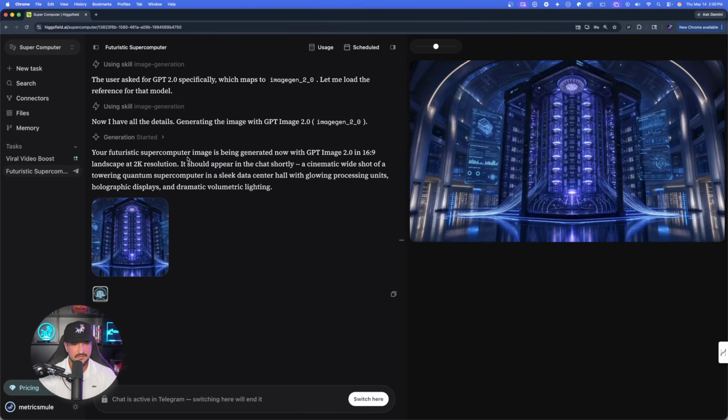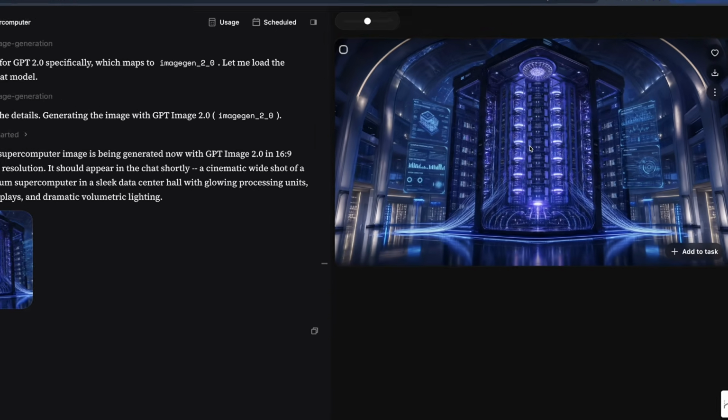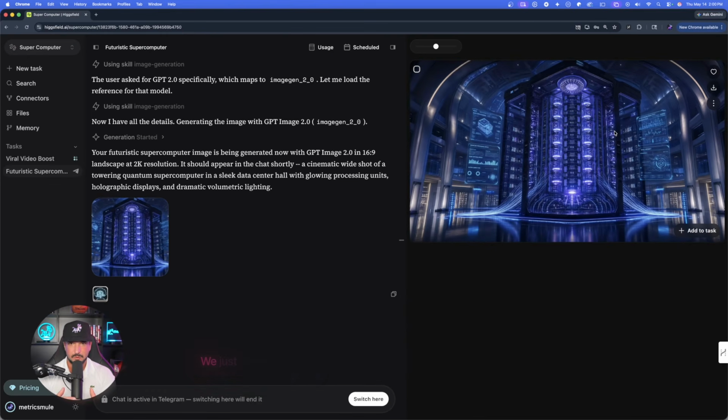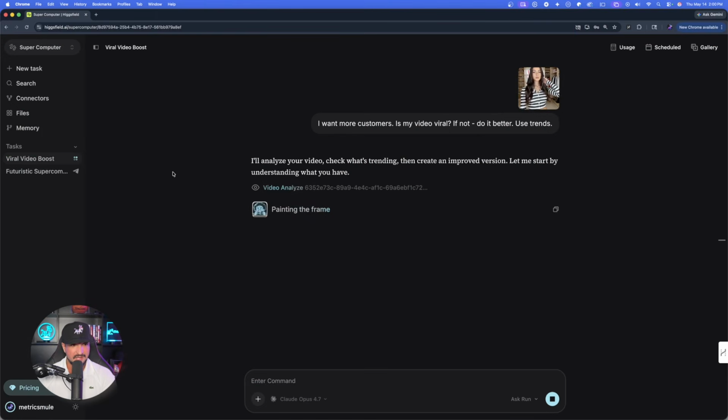But look at this, while we wait on that, let's go back here where I said build that supercomputer with Telegram. Look, there it is. Now we're not necessarily focused on the quality of the image, but more on the fact that it did it from my Telegram app. That is the most important thing. Now back over here to my viral video boost, it's going to continue with the analysis process and build the scene, add all of the details.